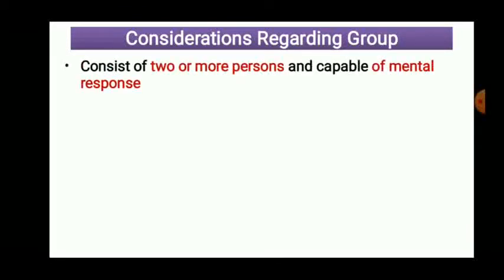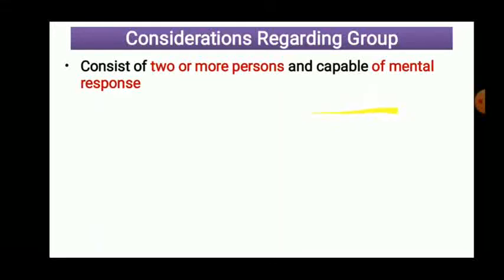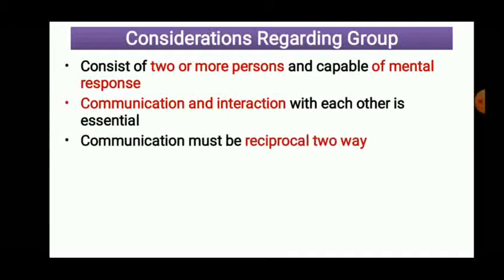Now regarding group, there are certain considerations. Just try to understand. These statements are also going to be asked in fill in the blanks. First one, group consists of two or more persons and capable of mental response to each other. At least two persons should be there, and not only physically present, but they must mentally respond to each other. So that we can refer to as a group. The communication and interaction with each other is essential. Whenever group is there, communication must be there. Interaction, communication, both are the same. Communication, relation, interaction should be there among the people. Then we can say that group exists.